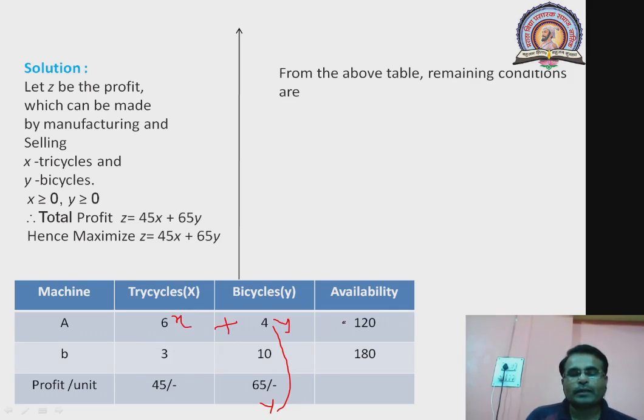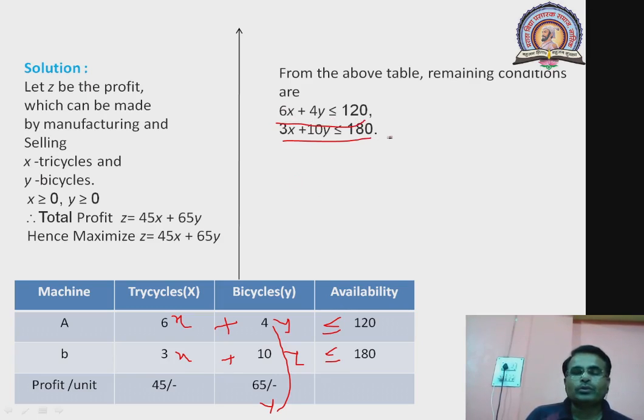But as A is available for only 120 hours maximally, 6X plus 4Y is less than or equal to 120. Similarly, we have 3X plus 10Y less than or equal to 180. So you get two remaining conditions: 6X plus 4Y less than or equal to 120, and 3X plus 10Y less than or equal to 180. These are your two constraints, or two restrictions.